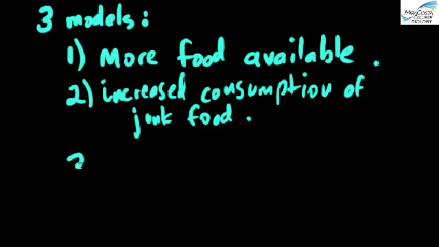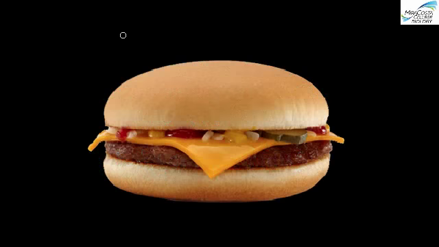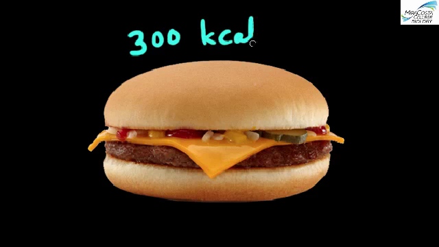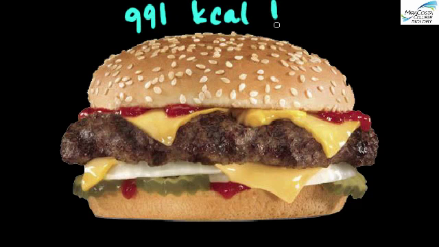Now, the basic argument of the third model is that the standards for portion size have changed. To give an example, the original McDonald's hamburger patty was 1.6 ounces of ground beef, and the total calorie count for a cheeseburger was around 300 calories. In 1960, this would have been the centerpiece of a standard fast food meal. In contrast, a modern fast food single patty cheeseburger, the Carl's Jr. Original $6 burger, has considerably more meat and 991 calories.